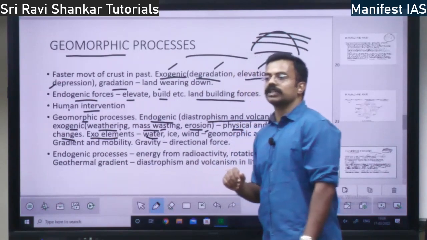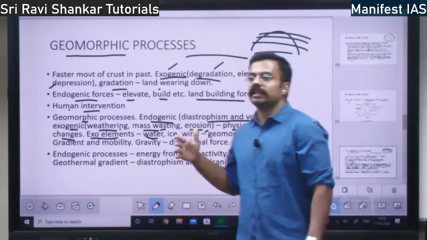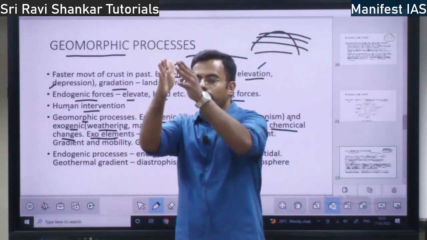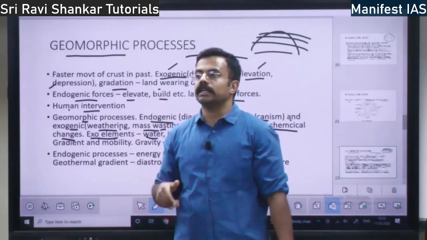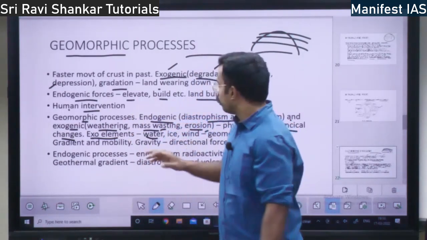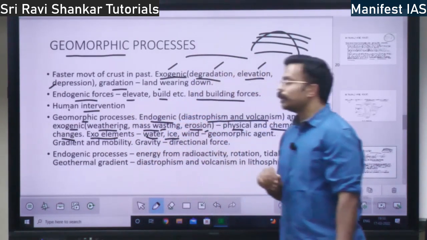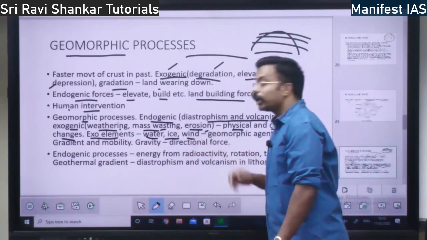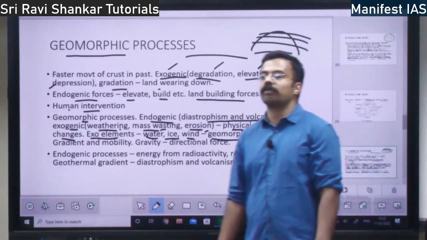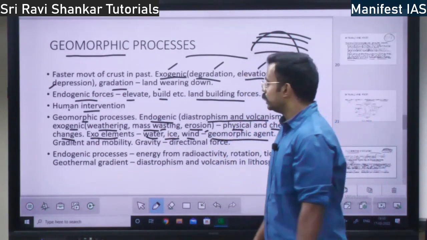If there is a river, river can wear down a rock, right? River can break a rock over a period of continuous movement. Or there might be ice. Wind can break a rock. So all these are called geomorphic agents. Water, ice, wind.